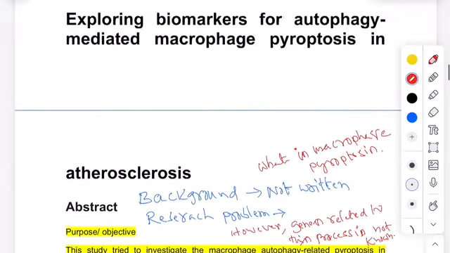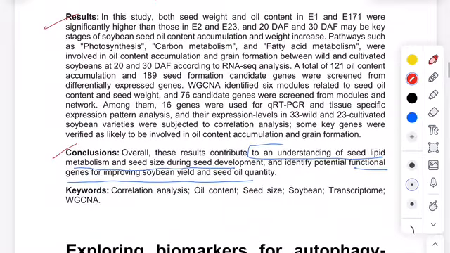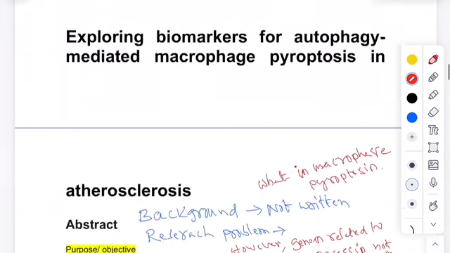So they have written the conclusion. The objective is to identify the molecular mechanisms or the genes responsible, and when you see the conclusion, they have identified those molecular mechanisms, so from this study the objective must be fulfilled. The result of that objective should be written in the conclusion.